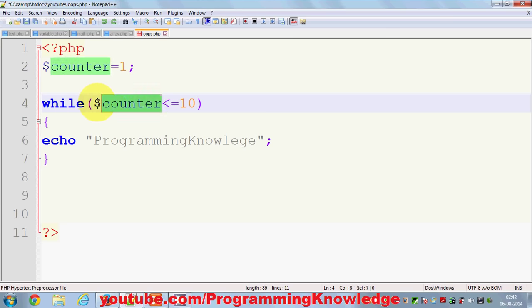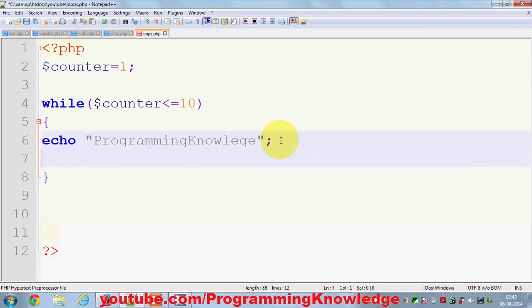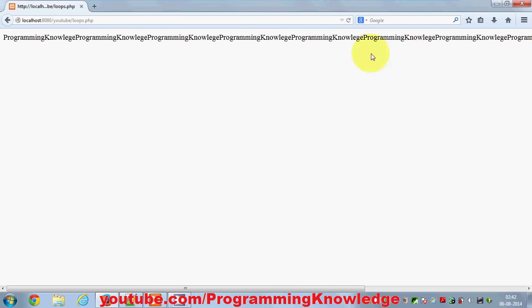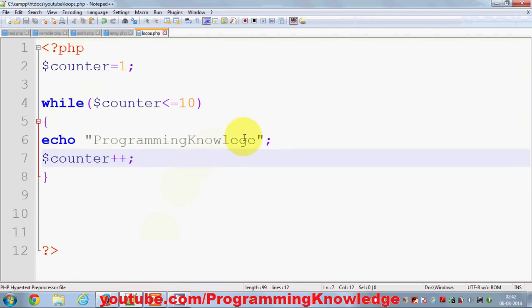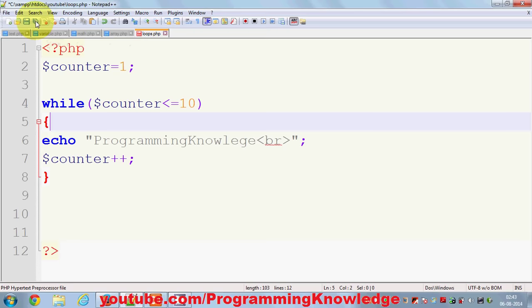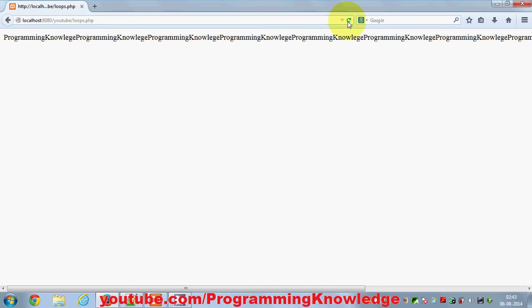So what we can do is we can increase this counter every time we execute this code. We can increase it like this by this increment operator, and let's see what this will do. It will print this 10 times. Let's try to run the program, and it prints this programming knowledge 10 times. Let me provide this break, which I always forget, so that it will be printed line by line.